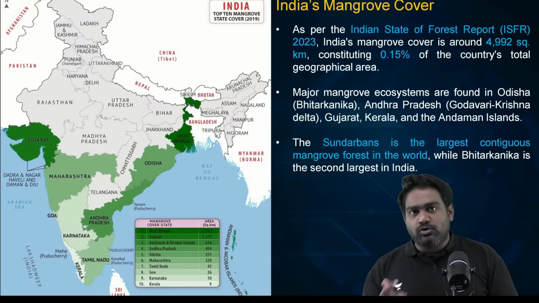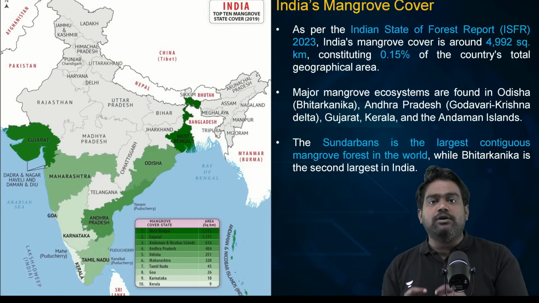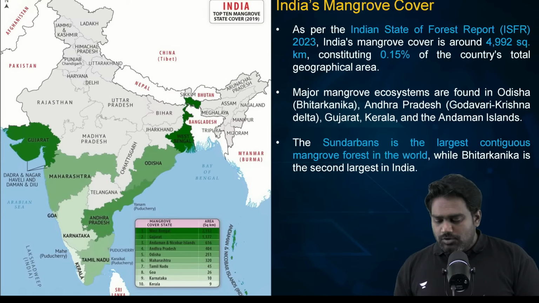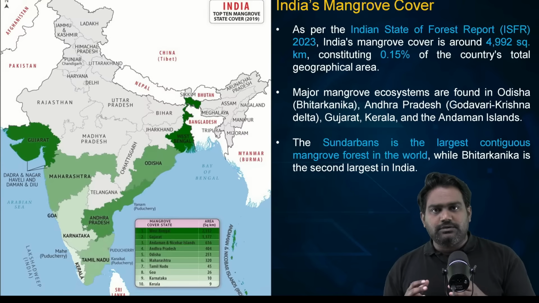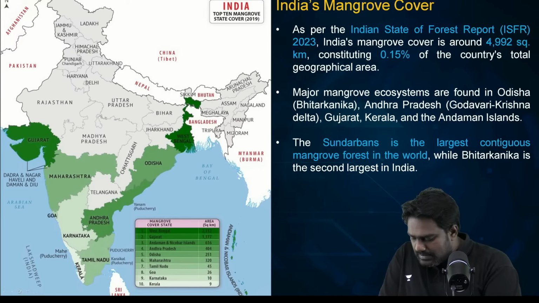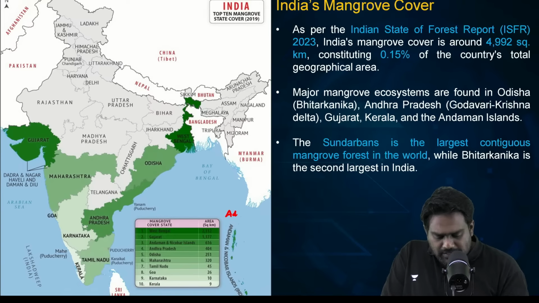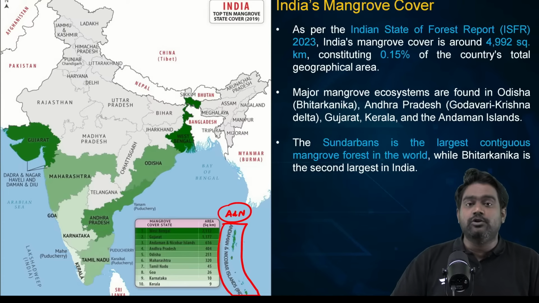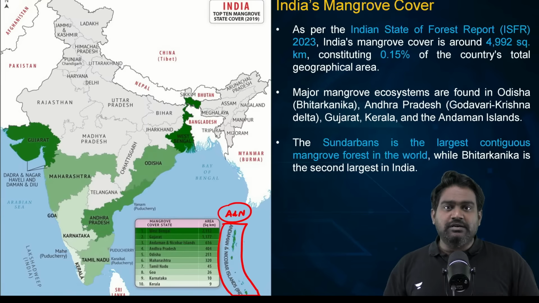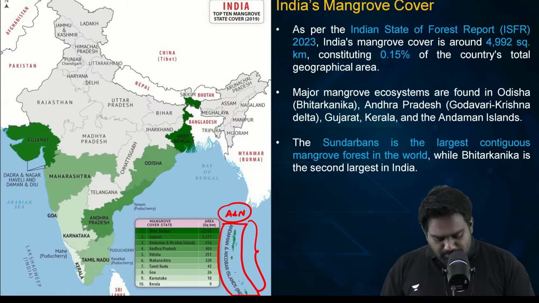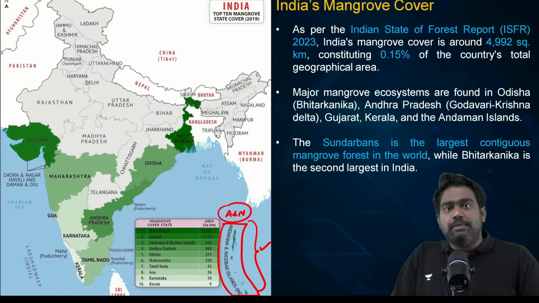Now, before we learn what is ecosystem based adaptation, you have to understand India's mangrove cover. To what extent do mangroves protect India's coastline and coastal communities? Almost all the coastal states in India have a decent to extensive mangrove cover, including island territories like Andaman and Nicobar. Now, when you look at the map of India, the Andaman Nicobar Islands have an extensive mangrove cover, but the destruction of the mangroves had exposed these islands during the 2004 Indian Ocean tsunami. But following this, lessons were learned in disaster management, and India's mangrove cover was strengthened. And today, Andaman Nicobar is much better prepared to deal with the impact of such disasters.